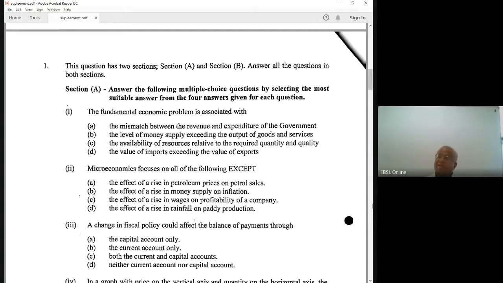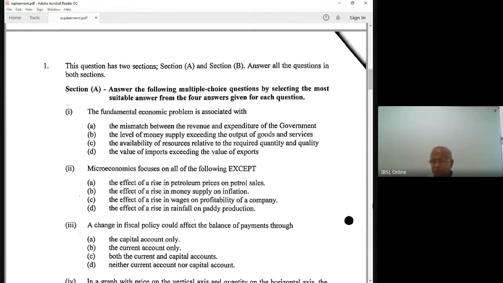Characteristics of the competitive market structure: large number of firms, homogeneous product, no entry or exit barriers, perfect information.